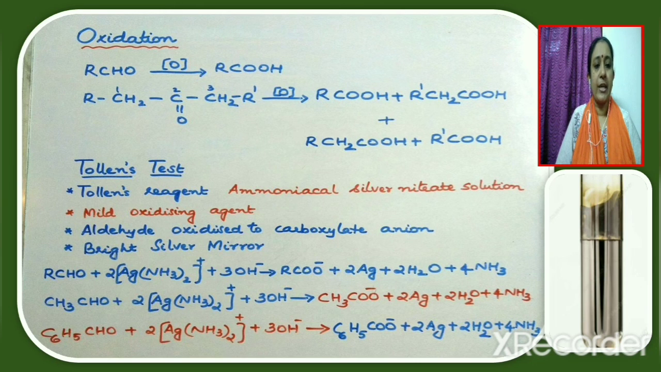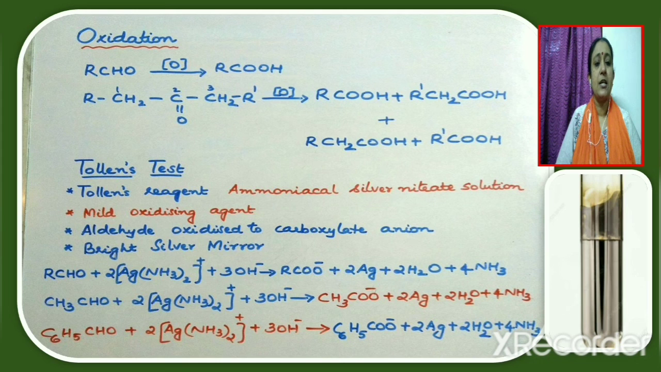What is Tollens reagent? Tollens reagent is ammoniacal silver nitrate solution. It is a mild oxidizing agent. So when an aldehyde is treated with Tollens reagent, the aldehyde gets oxidized to carboxylate anion. Now when we carry out this test in the lab, if aldehyde is present and if the reaction is carried out using Tollens reagent, a bright silver mirror will be obtained. So formation of bright silver mirror shows that the given compound is an aldehyde.